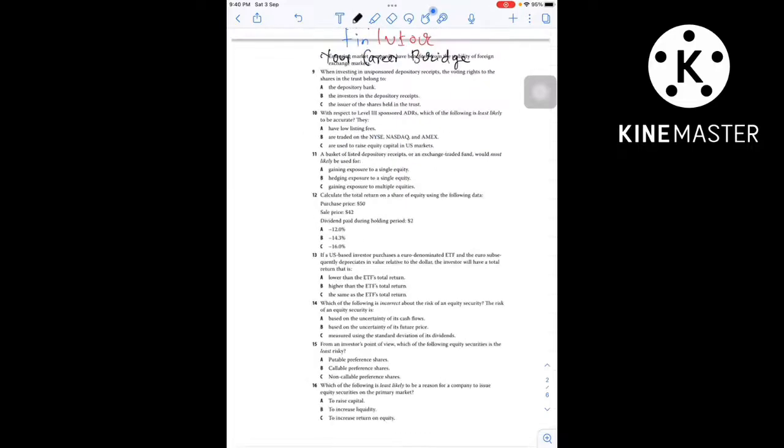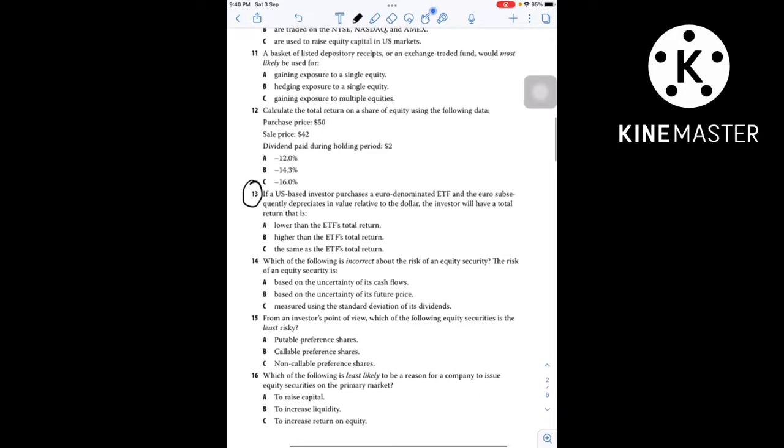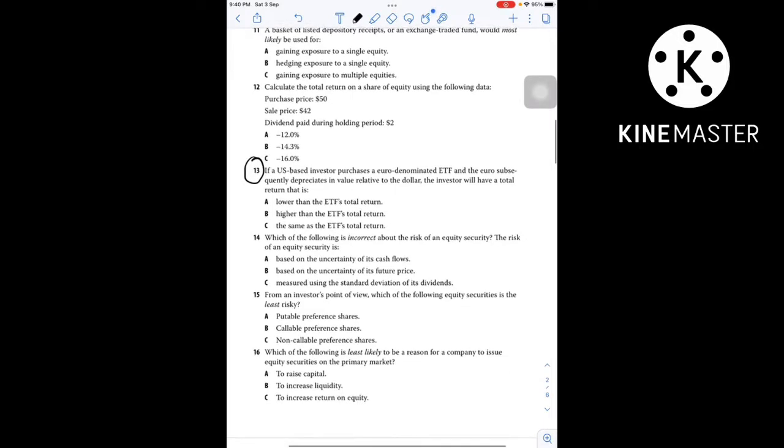Question number 13. If a US based investor purchases a euro denominated ETF and the euro subsequently depreciates in value relative to the dollar, the investor will have total returns. So first try to understand this. This is a clear case of foreign investment. Here you can see the investor is from the US, a US based investor.